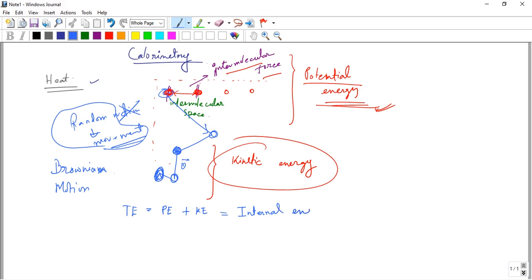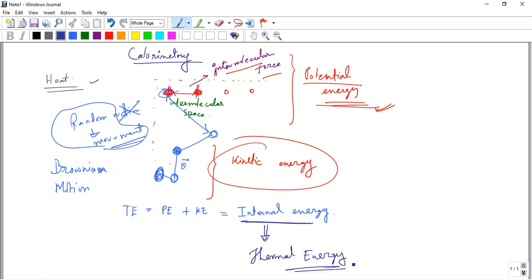That internal energy of all the molecules of a substance is called thermal energy.